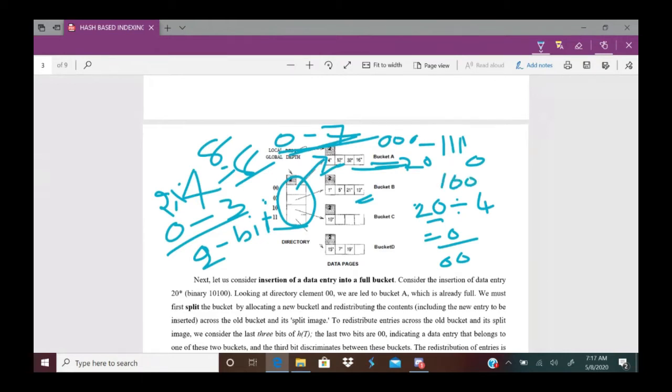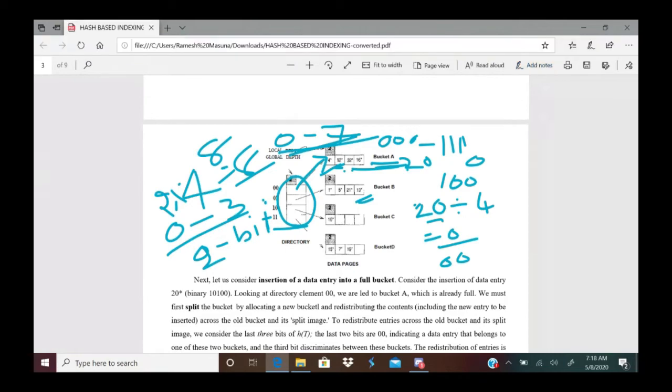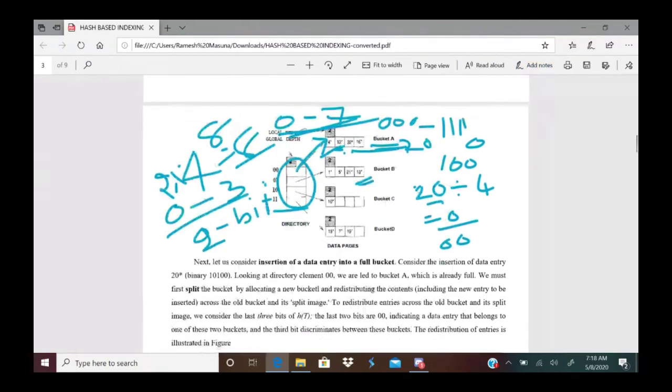Now the next record is 12. 12 mod 8 is 4. Again it will go into 100. 32 mod 8 is 0. It will go into the 000 bucket. So 32 should go into the 000 bucket.